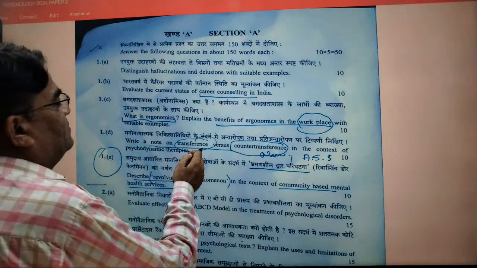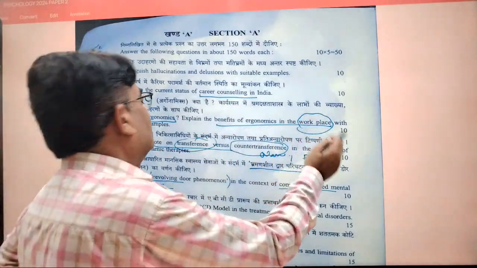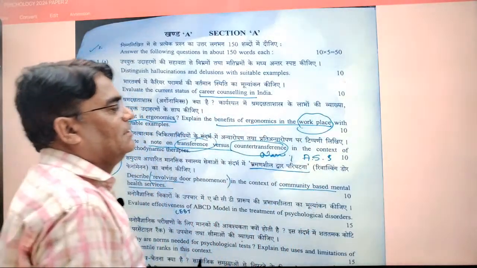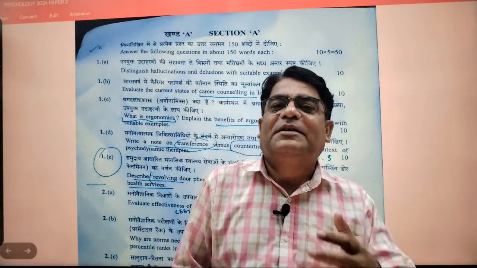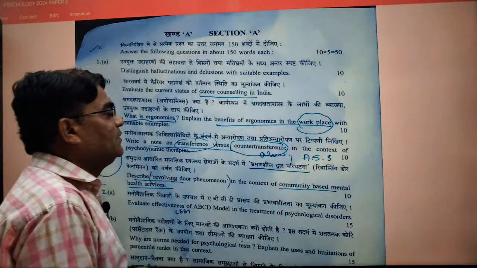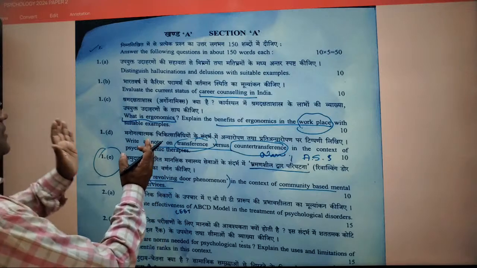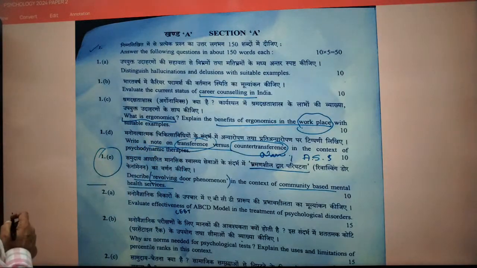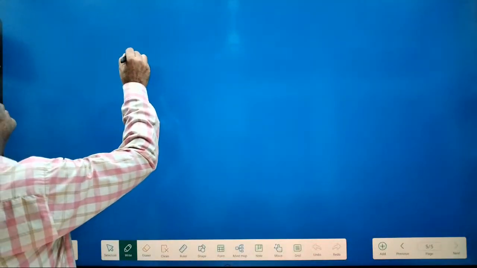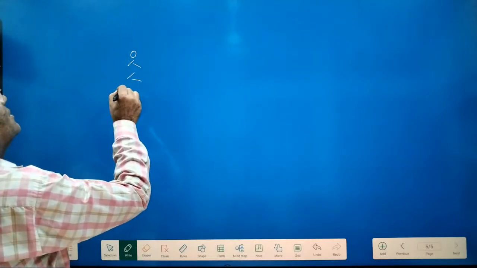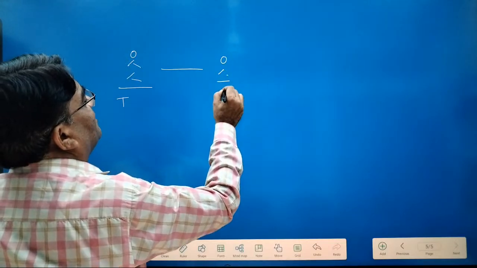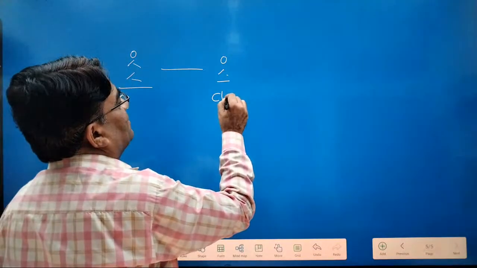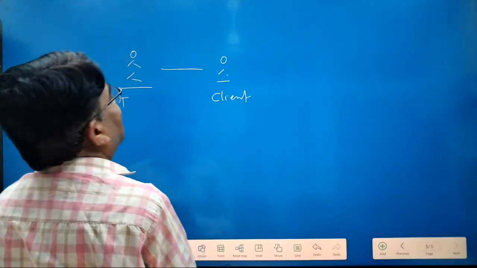Write a note on transference versus countertransference in the context of psychodynamic therapy. See this thing. Now, psychodynamic therapy is here. I need not repeat the things. This is a therapist, and this person is, suppose, a client, or you can say patient. Better you say client, as Carl Rogers' term is to say client.